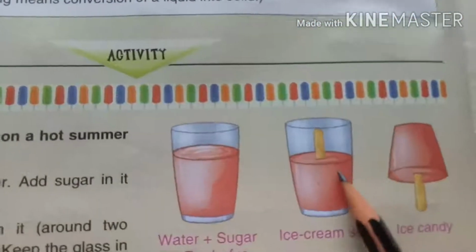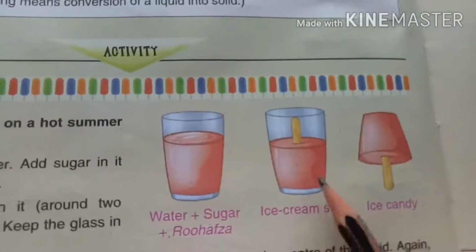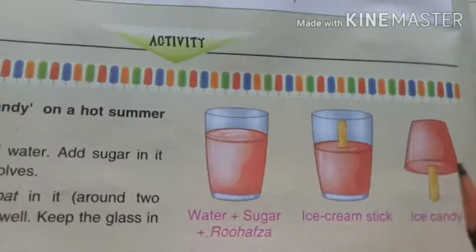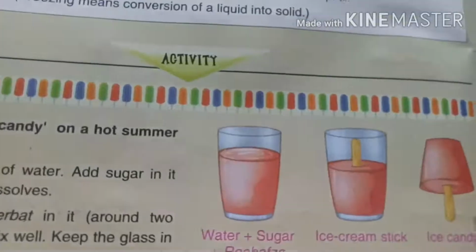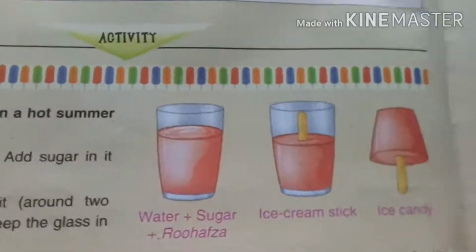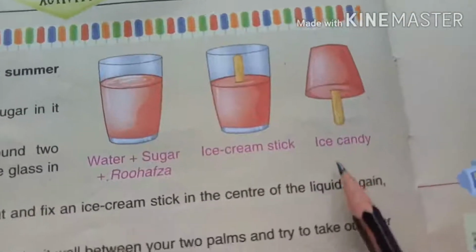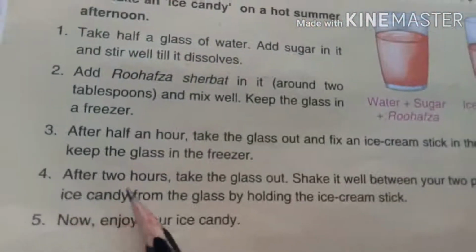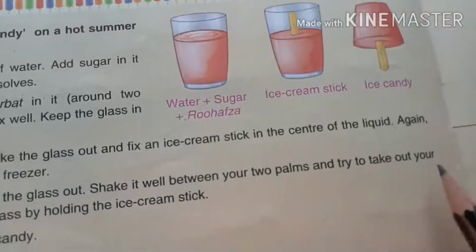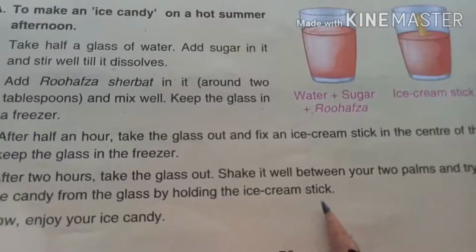So take the ice cream glass from the freezer after 2 hours. 2 மணி நேரத்துக்கு அப்புறம் அந்த கிளாஸை வெளியே எடுத்துட்டு அந்த ஐஸ்கிரீம் ஸ்டிக்கை நல்லா ஷேக் பண்ணி ஐஸ்கிரீம் ஸ்டிக்கை வெளியே எடுக்க ட்ரை பண்ணணும். So finally what you will get? A tasty and yummy ice candy. So after 2 hours, take the glass out, shake it well between your 2 palms and try to take out your ice candy from the glass by holding the ice cream stick.